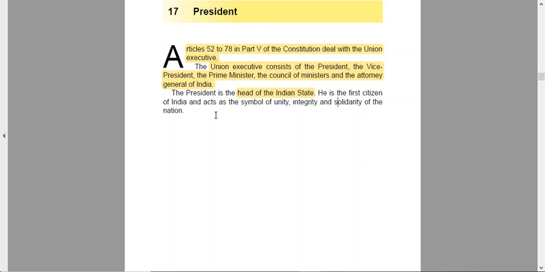He is a citizen of India, the first citizen. Always remember, the President is the first citizen of India. First, the very first. The wife of the President is the first lady, and the President himself is the first citizen of India and acts as a symbol of unity, integrity, and solidarity of the nation. So, who all fall under the Union Executive? There are five: the President, the Vice President, the Prime Minister, the Council of Ministers, and the Attorney General.